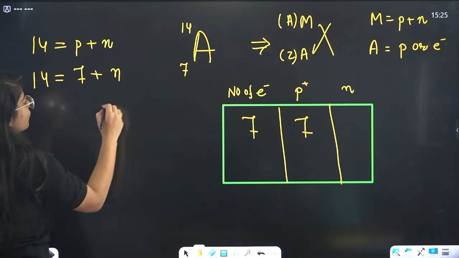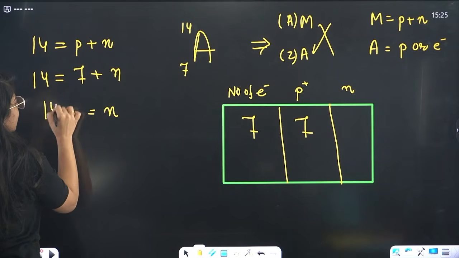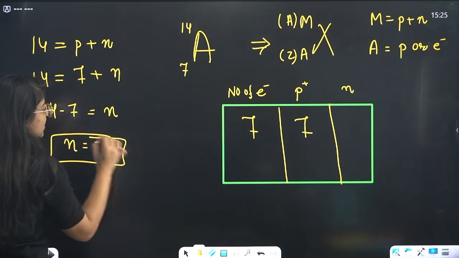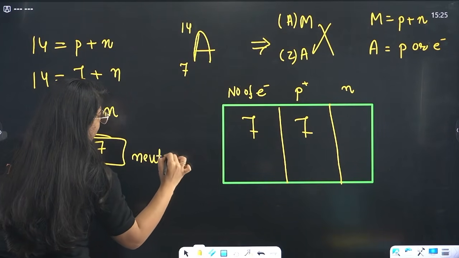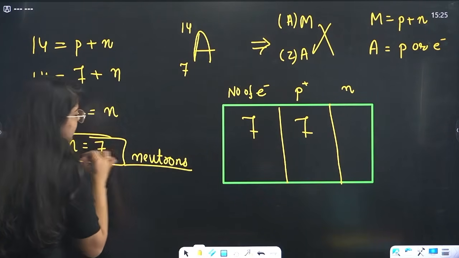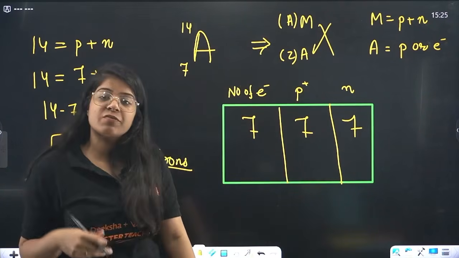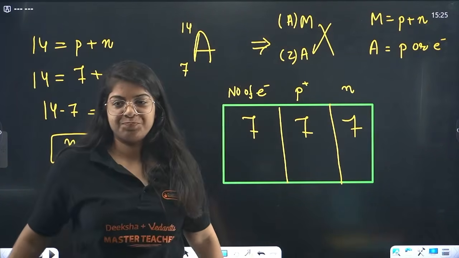So can you find the number of neutrons now? That is 14 minus 7, n equals 7. That means it has 7 neutrons. Ma'am, why are we finding this? Everything is coming the same. We just find out one and we'll write everything the same.